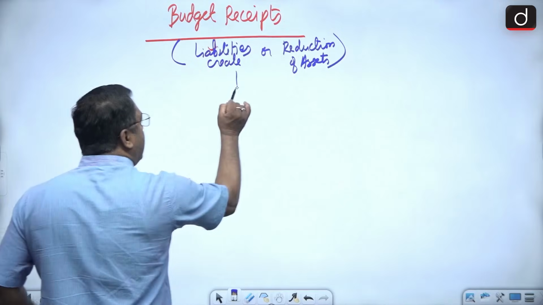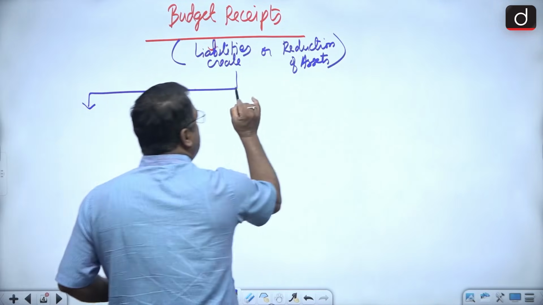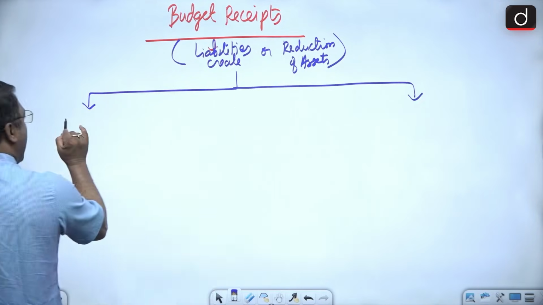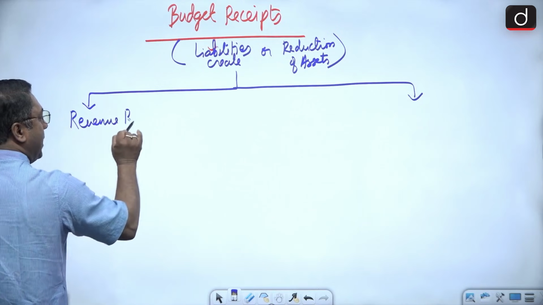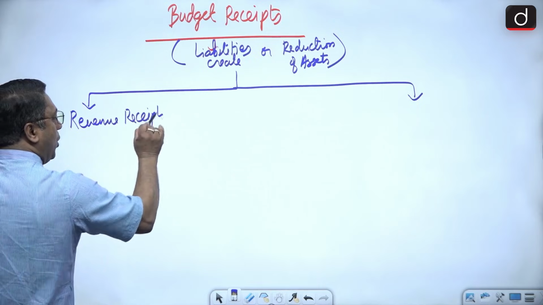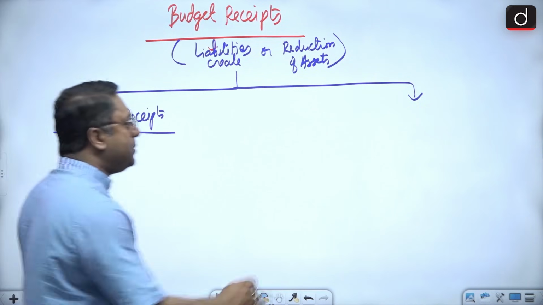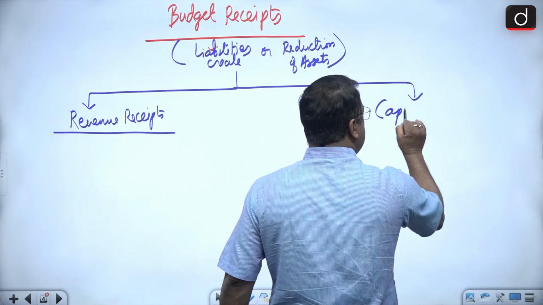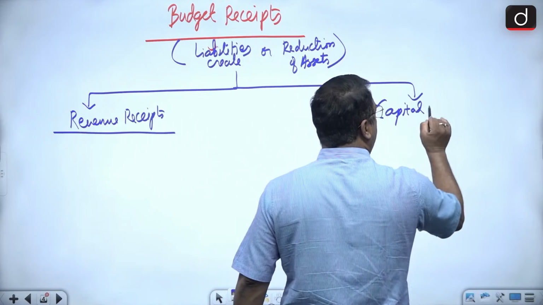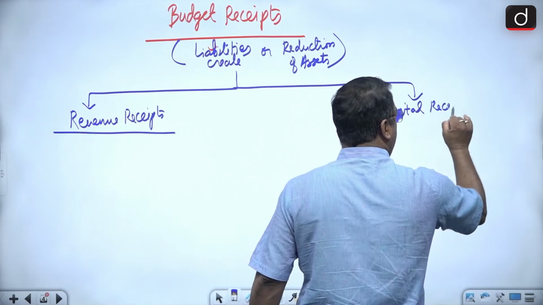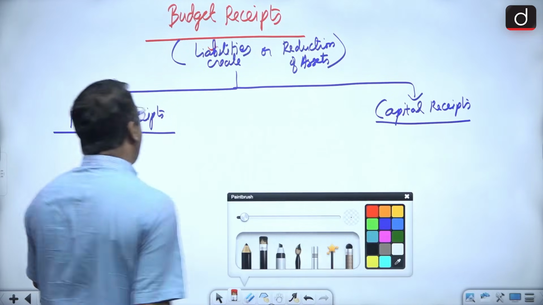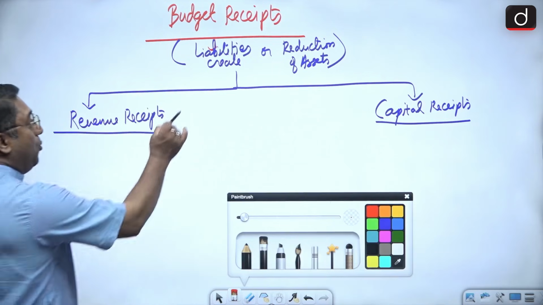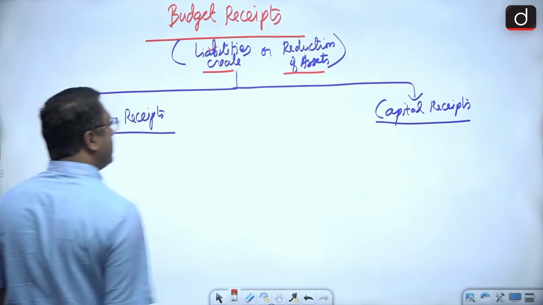Now I differentiate budget receipts into two parts. One is the revenue receipts and the other one is the capital receipts.